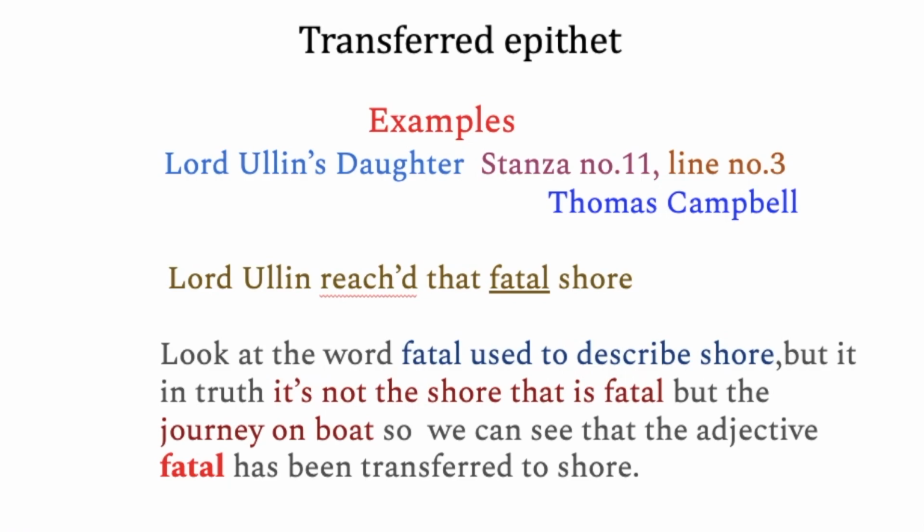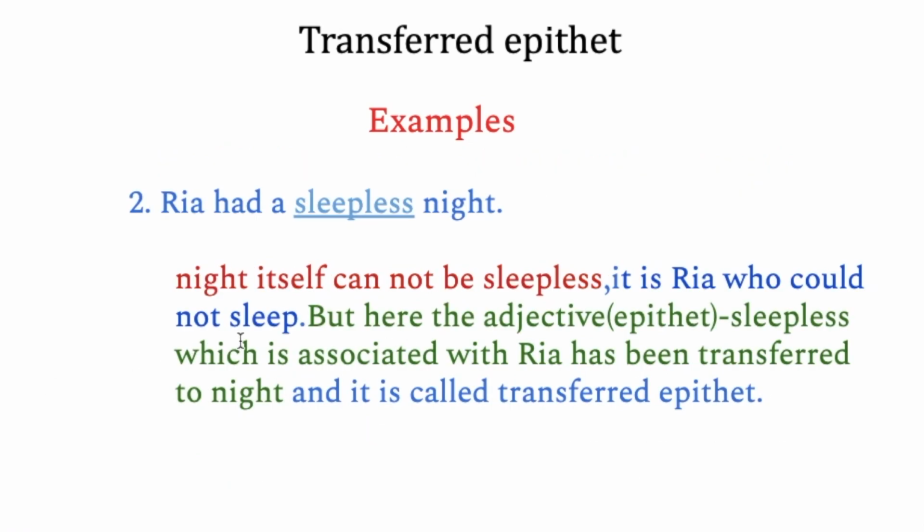One more example, we'll look at this one. Ria had a sleepless night. Now, night itself cannot be sleepless. Who can be sleepless? The person who had a terrible night. So it is Ria who could not sleep. But here the adjective or the epithet sleepless, which is actually associated with Ria, has been transferred to night. So this is called transferred epithet.